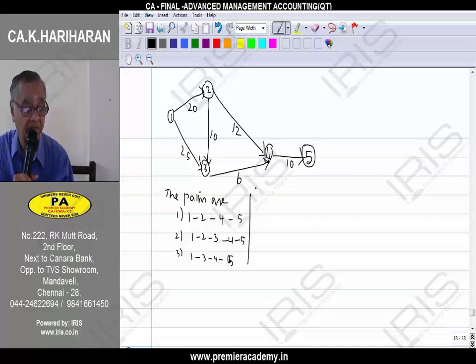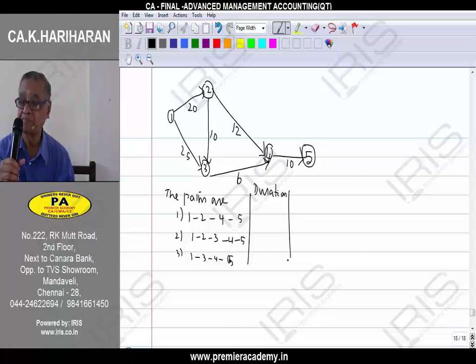Now we write down the duration of each one of the paths. For example, you take the first path, 1 to 2 is 20, 2 to 4 is 12, and 4 to 5 is 10.